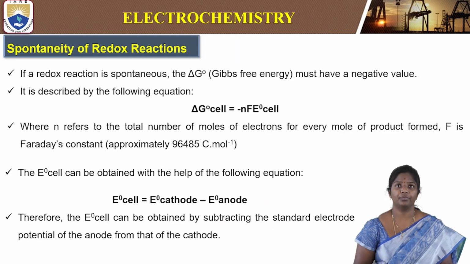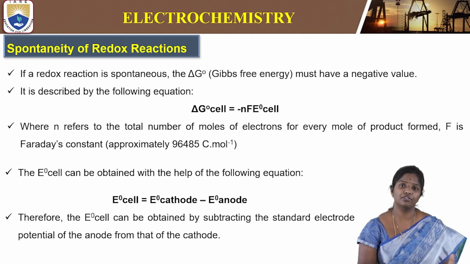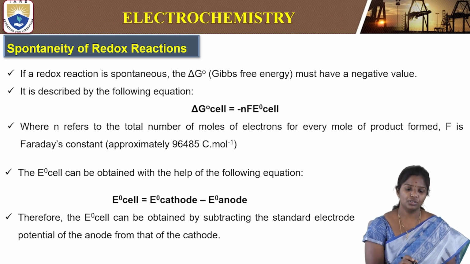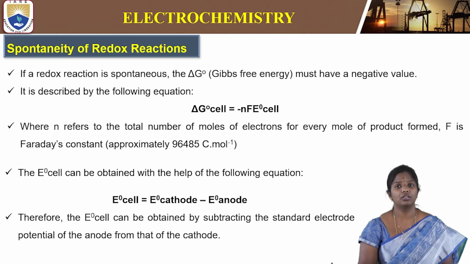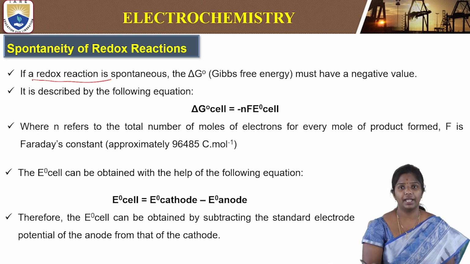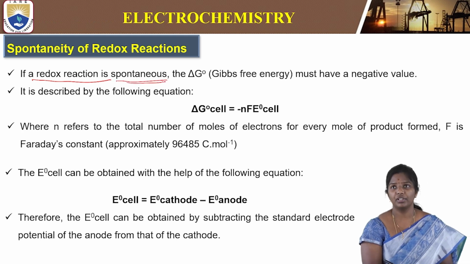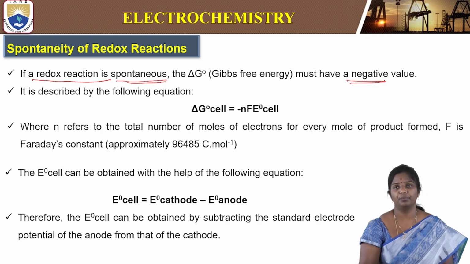So how does this help in understanding the reactions? The reactions can be determined before going to any practical applications. We have to understand what reactions are going to take place, and for that we should understand whether it is a spontaneous or a non-spontaneous reaction. If a redox reaction is spontaneous, the Gibbs free energy must have a negative value.